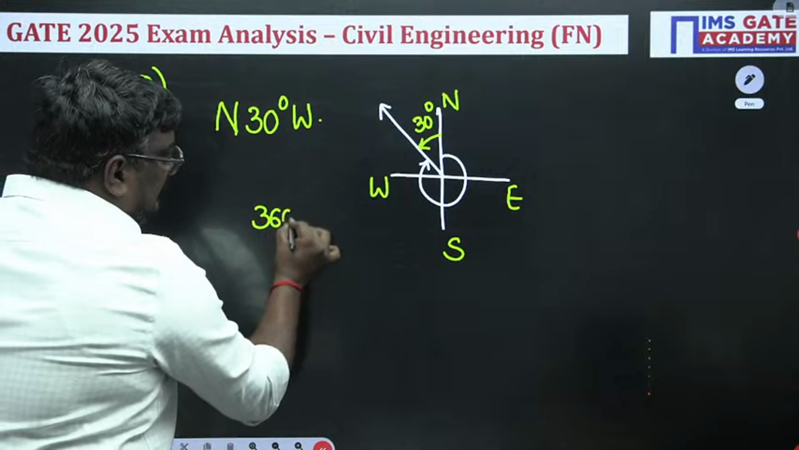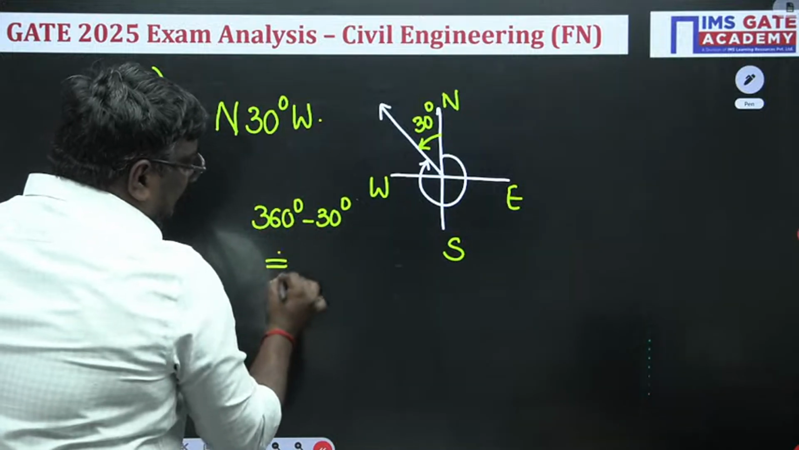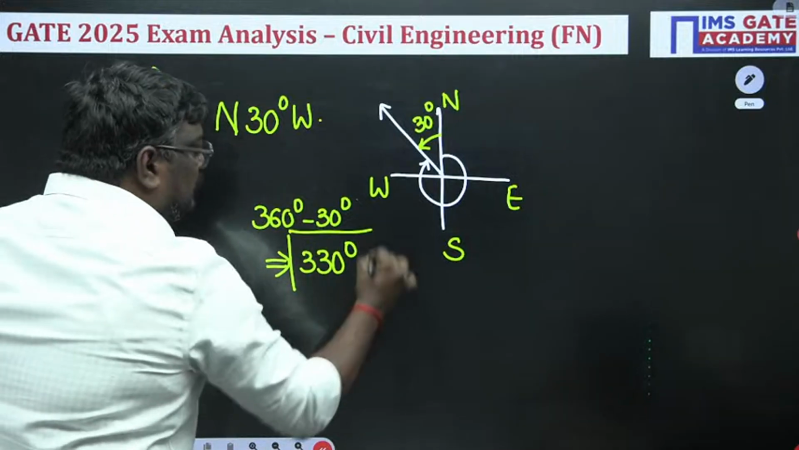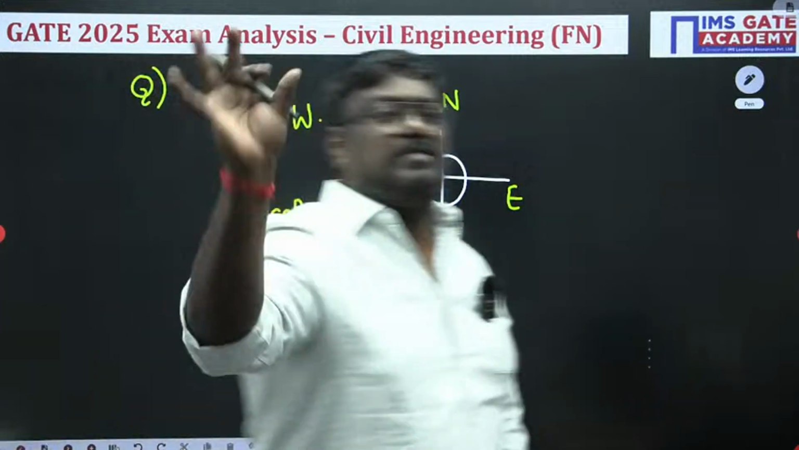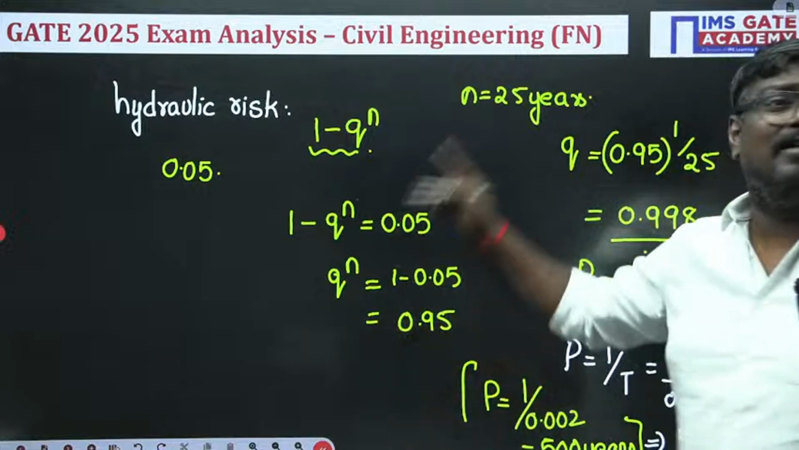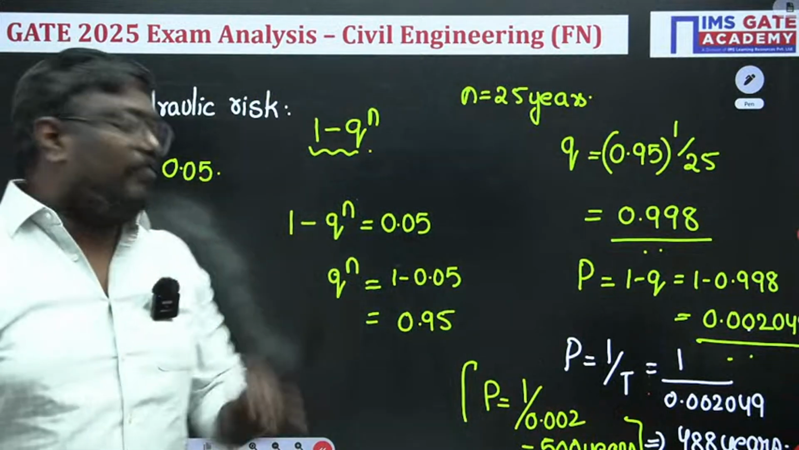360 degrees minus 30 degrees is equal to 330 degrees. Basic, whoever read geomatics might have done this problem, 100% true. Sir, if you see my classroom also, I have told, when I talk about hydraulic risk, I started with this question n number of times.